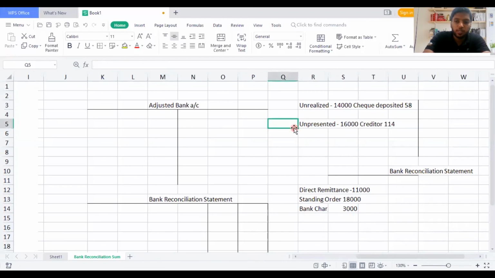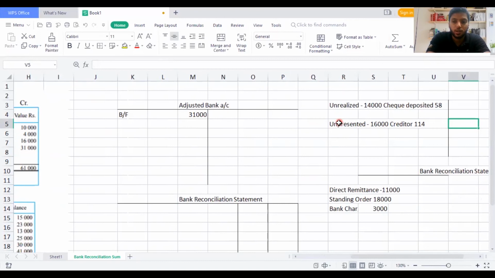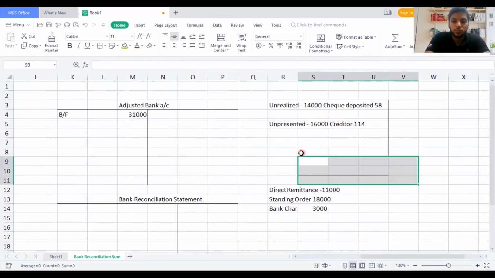So then moving on to the next part. Now I know where to put this, but where do I start this adjusted bank account balance? See, you see a balance of 31,000 here. This is the balance that you start. So right here, brought forward, because this is on the debit side, so brought forward should be on the debit side. 31,000, easy to adjust. So I record 31,000. Now I know what will come under the adjusted bank account. I told you one particular thing, that the adjusted bank account will have only things which are there on the bank statement, not in the bank account.